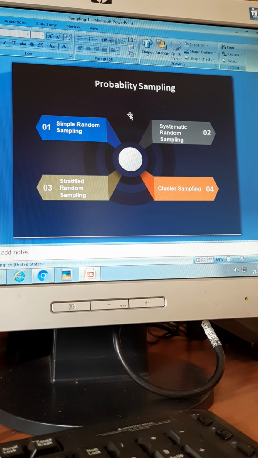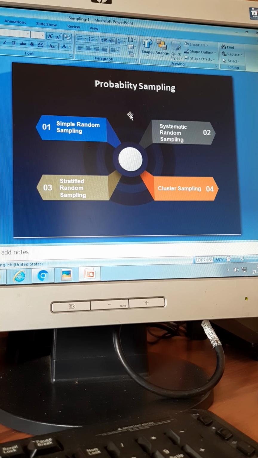So most of the time, probability sampling is not possible unless you define a population very, very closely. But all the students and even the people who are doing PhD just say simple random sampling.